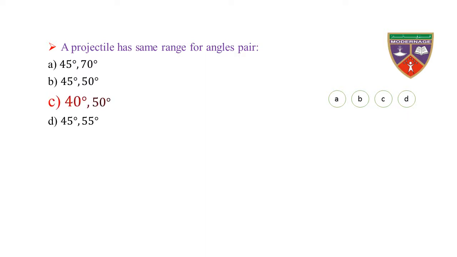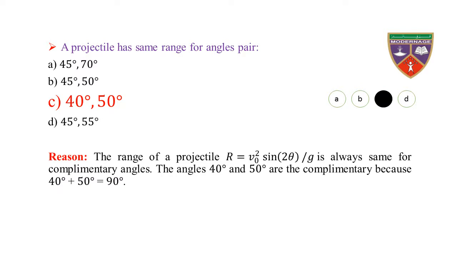The key is 40 degree, 50 degree. Therefore, the correct option is C. Reason: the range of a projectile R is equal to v naught square sine 2 theta divided by g, which is always the same for complementary angles.